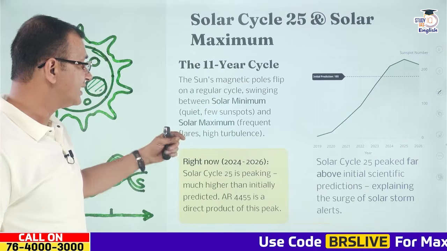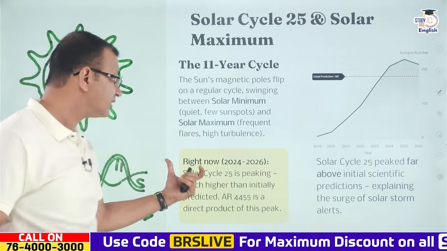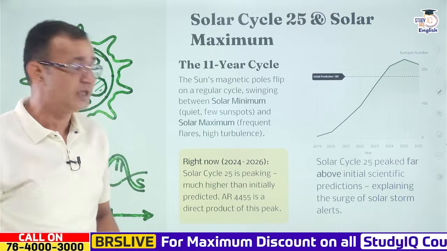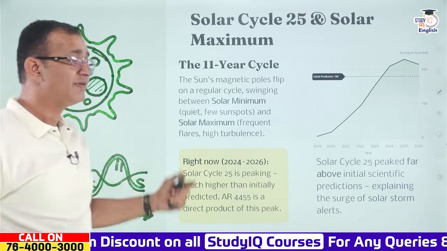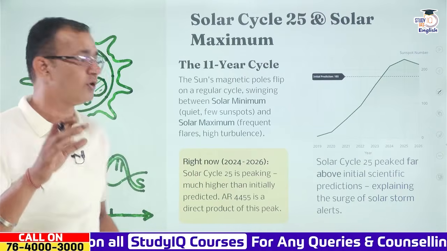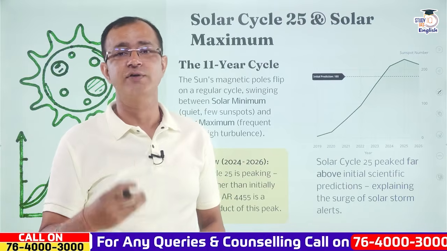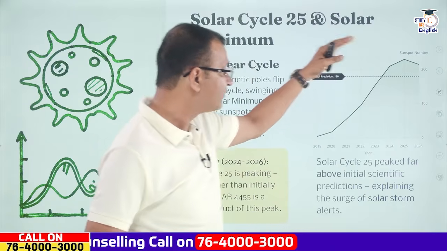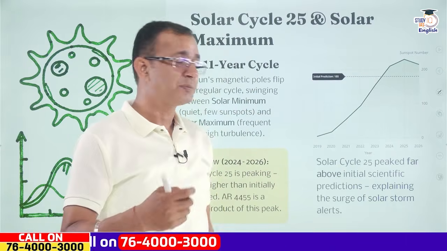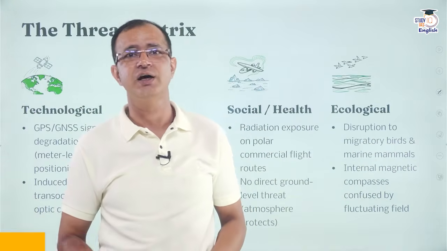Now over here you can see that this period is 2024 to 26, and here the solar cycle of 25 years is peaking, where we have seen much higher than the initially predicted levels of solar flares, and AR4455 is the direct product of this particular peak of the solar maxima. So solar cycle 25 has peaked far above the initial scientific predictions, explaining the surge in the solar storms that we are seeing on the surface of the earth right now.